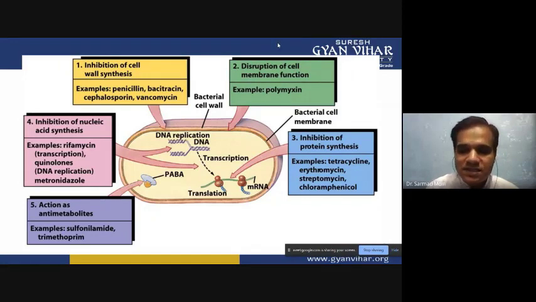Then protein synthesis inhibition is done by tetracycline, erythromycin, streptomycin, and chloramphenicol. The fourth one is inhibition of nucleic acid synthesis, by rifampicin, quinolones, and metronidazole.